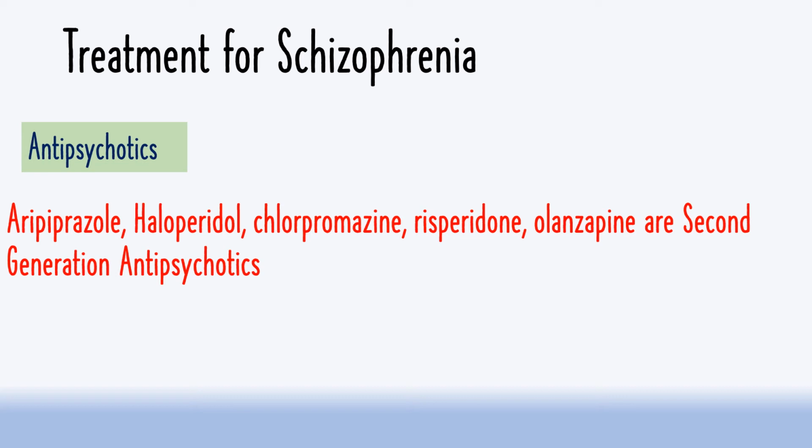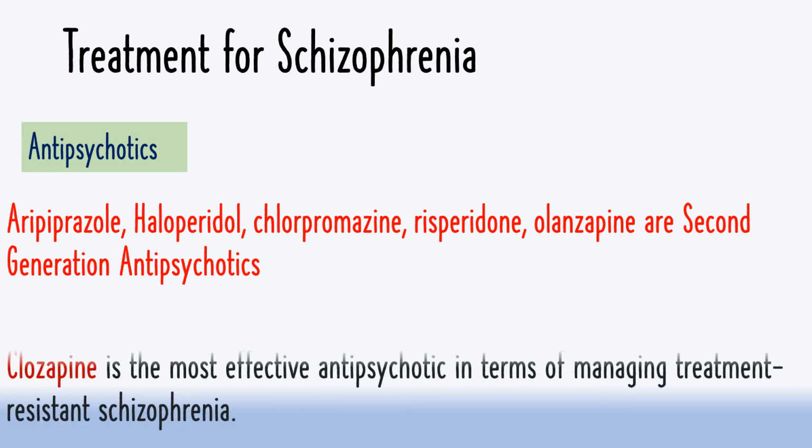And a situation comes when these antipsychotics won't work. That situation is termed treatment resistant schizophrenia, and in this situation clozapine is the most effective antipsychotic that can manage treatment resistant schizophrenia. Other than that, in the initial stage of schizophrenia, all these above mentioned antipsychotics can be prescribed.